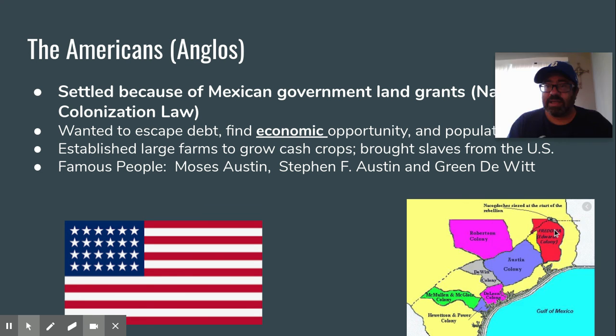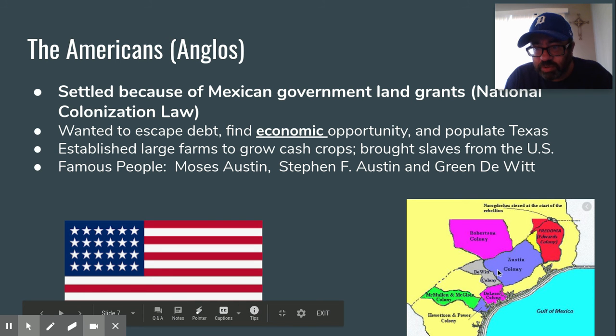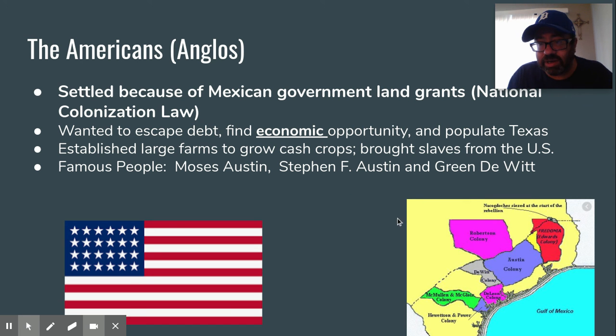And you can kind of see the impresario system here on this map of different ones. There's more than just this one, but here's Hewitson, the Irish one, McMullen, another Irish person. And then you've got some of these people, like I said, Moses Austin, Stephen F. Austin, and Green DeWitt.